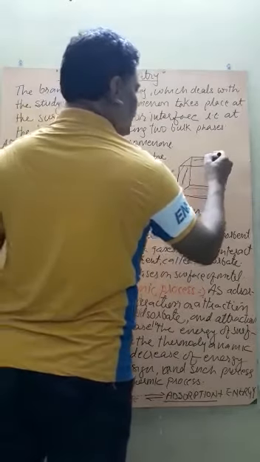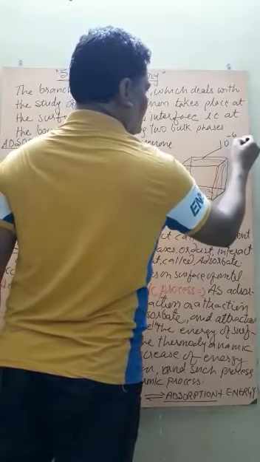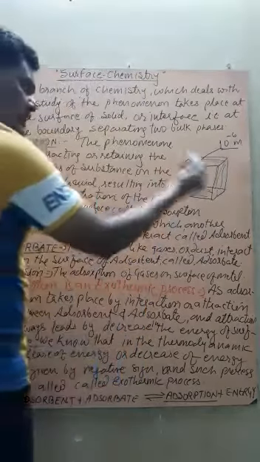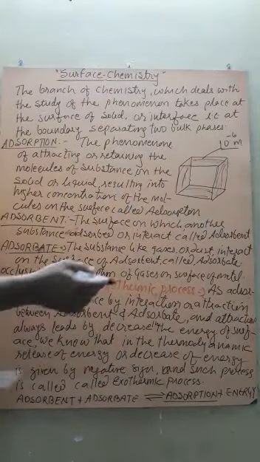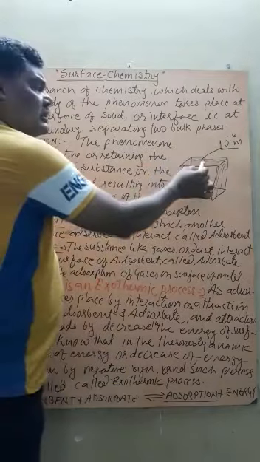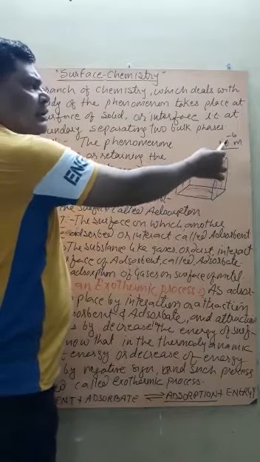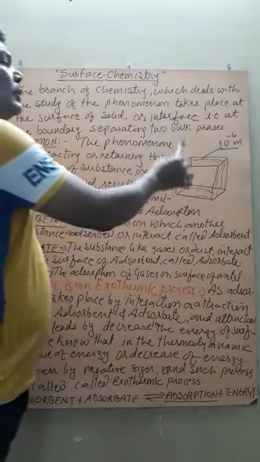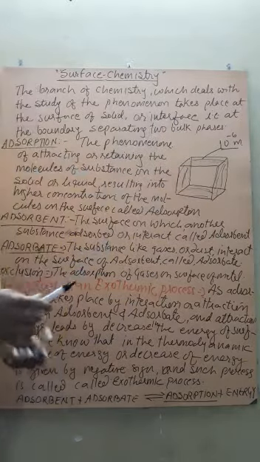of only 10 to the power minus 6 meter, this portion of the substance is called what? Surface. So any type of interaction that takes place only on the surface, having 10 to the power minus 6 meter length, is known as adsorption.